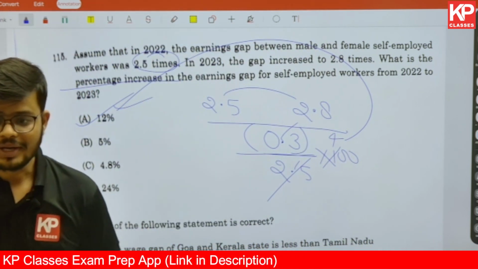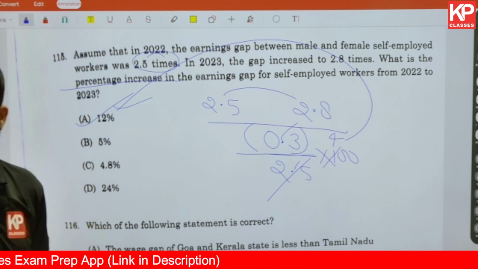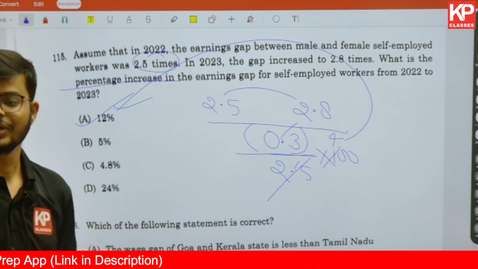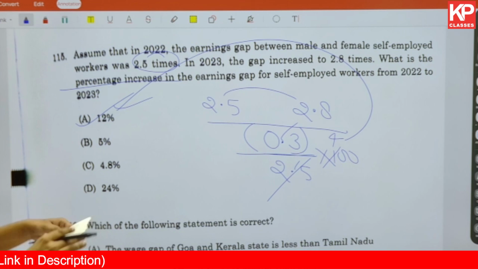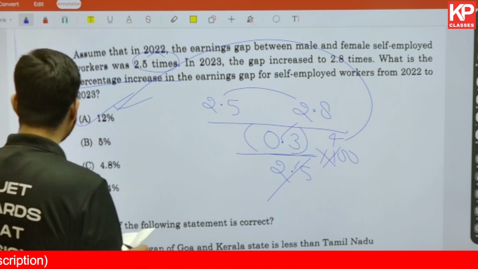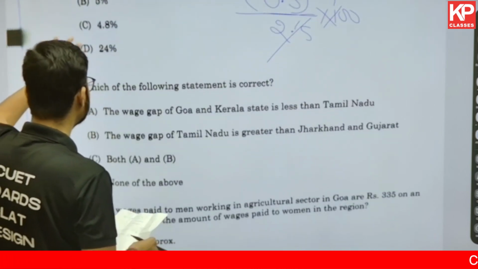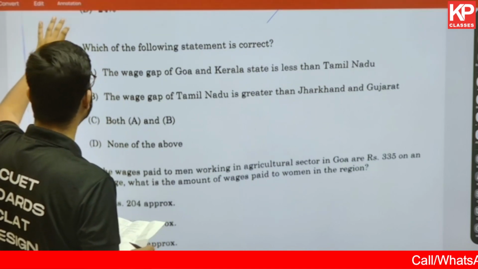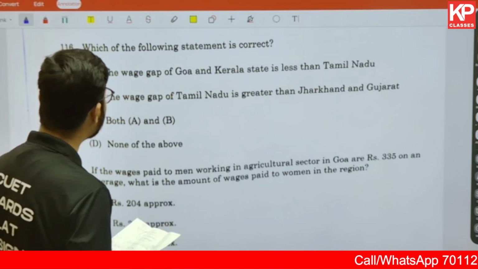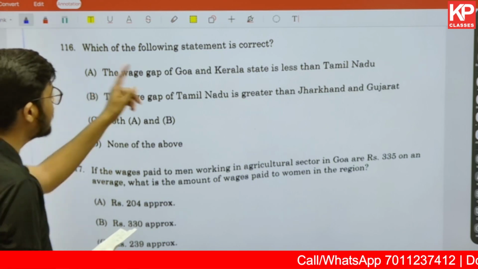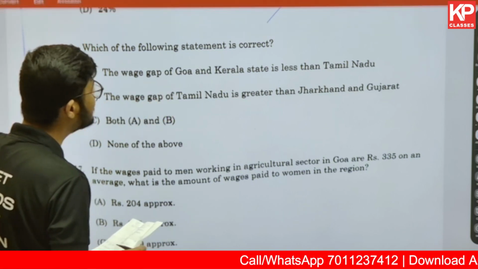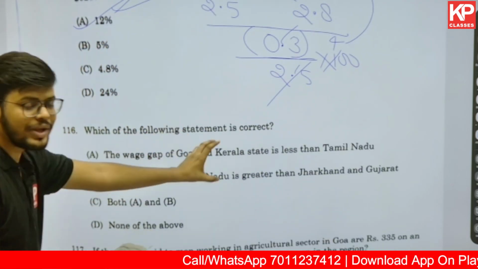The data given in the question looks very complicated, but once you go through all the data, you'll find the answer very easily. So this is the answer in the first case. Then the second one says, which of the following statements is correct regarding this. It says the wages gap of Goa and Kerala state is less than Tamil Nadu. Now this question needs no calculation.